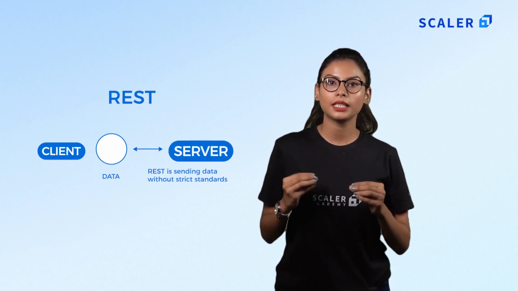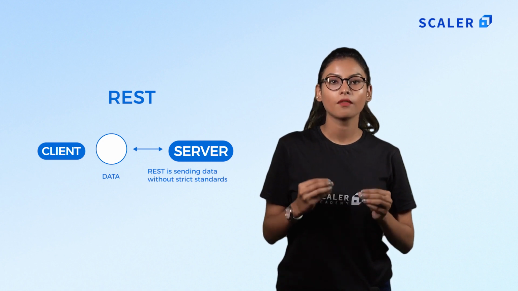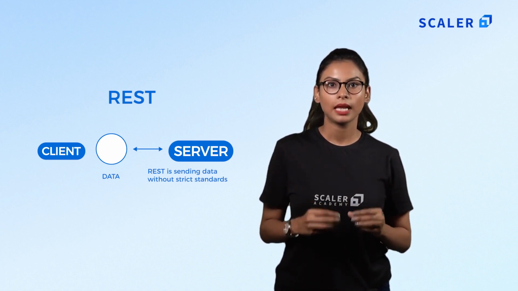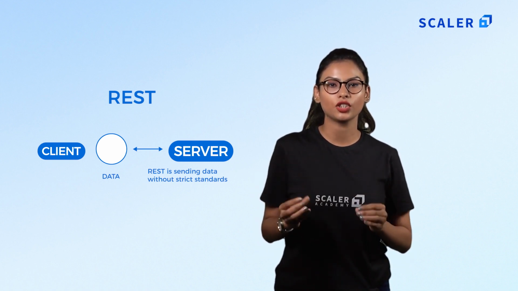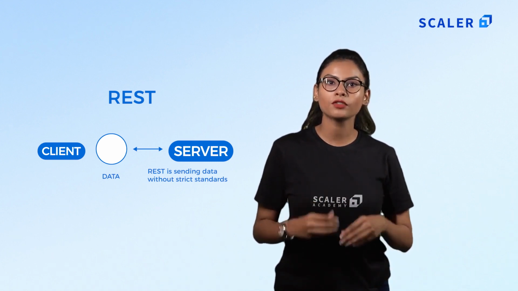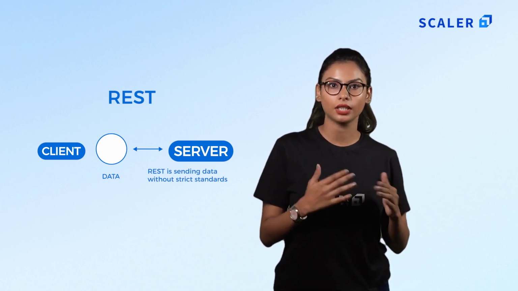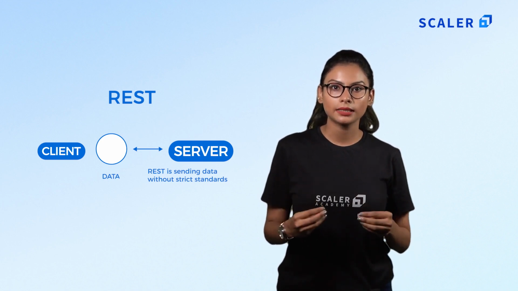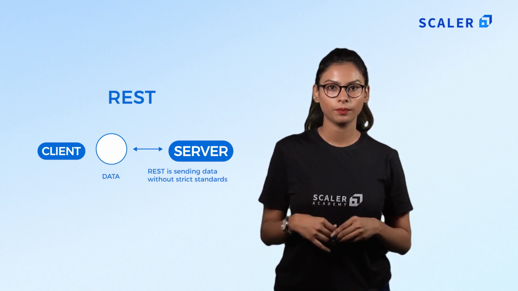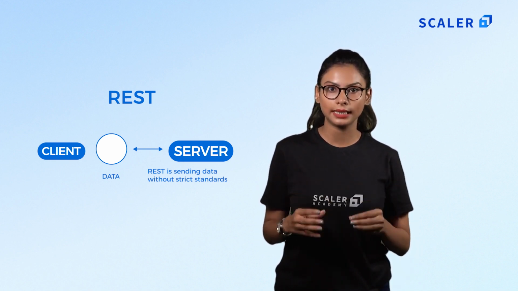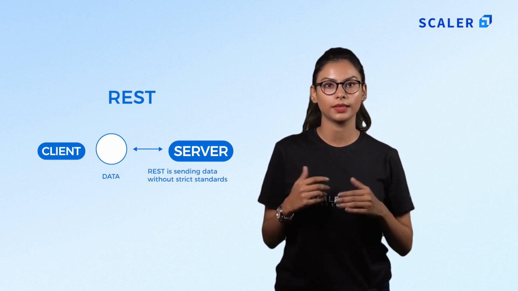REST. Representational state transfer, or REST, is at the center of web APIs without any official standards. It simply needs a RESTful API to be bound by certain architectural constraints. REST differs from SOAP, as SOAP is a protocol, but REST is an information architecture. There are clients, servers, and resources to handle requests through HTTP. All RESTful APIs are stateless, and no client data is ever stored on a transactional server between requests.